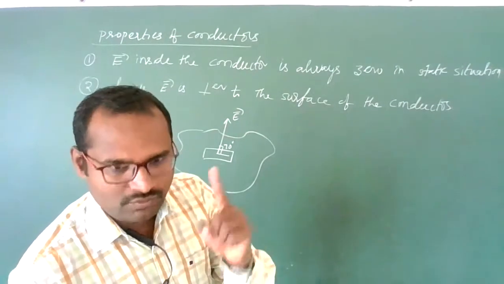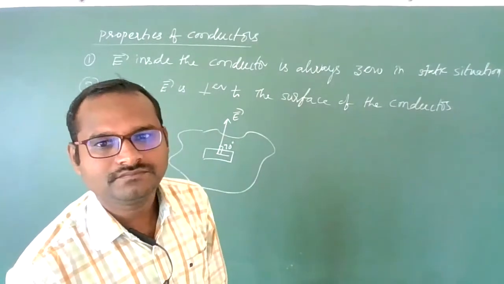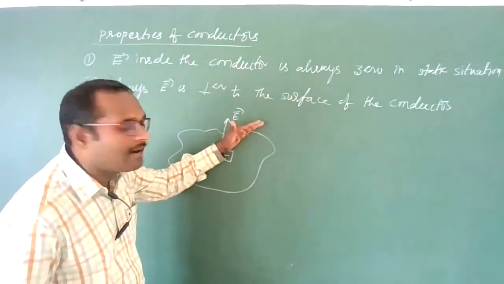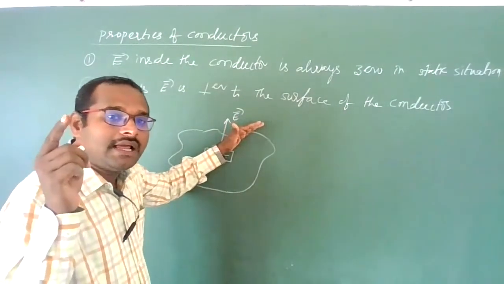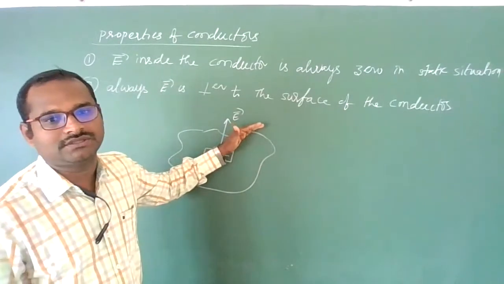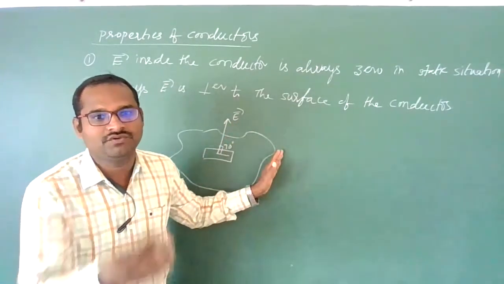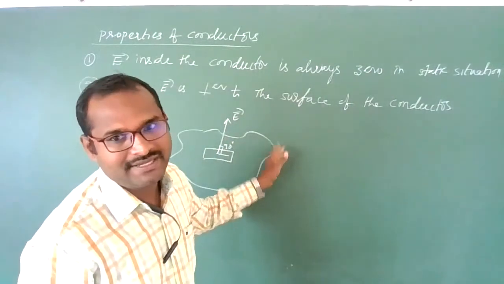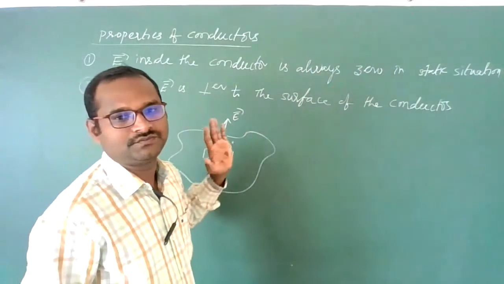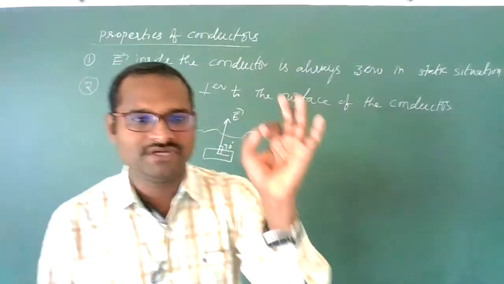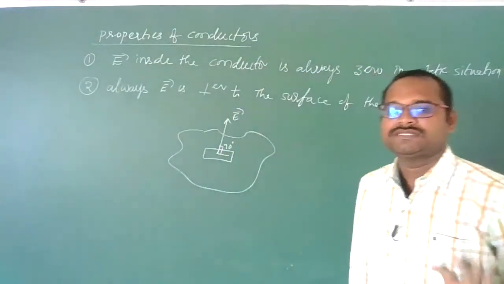Now a tangential component will produce a force on the charge present on the surface. Due to that, charges will move. This will produce current, electricity. It should not happen in a static situation. So that is why the electric field should always be perpendicular to the surface.